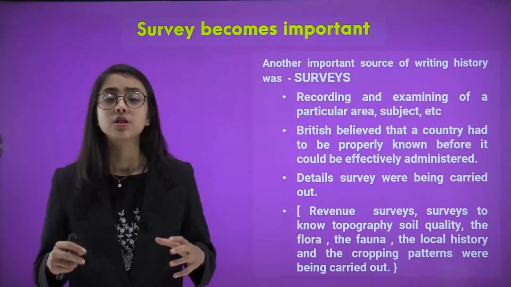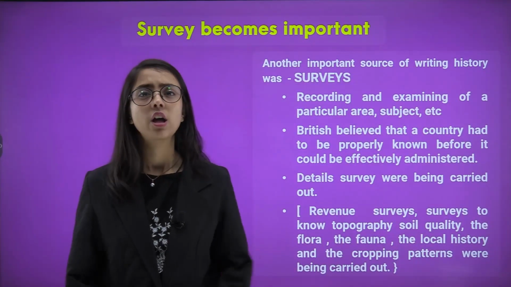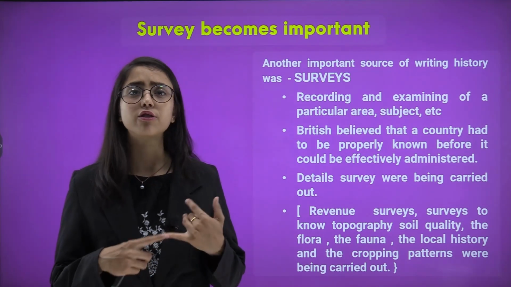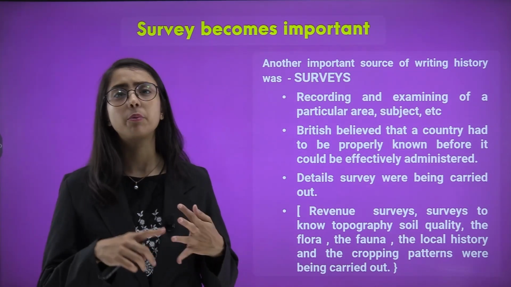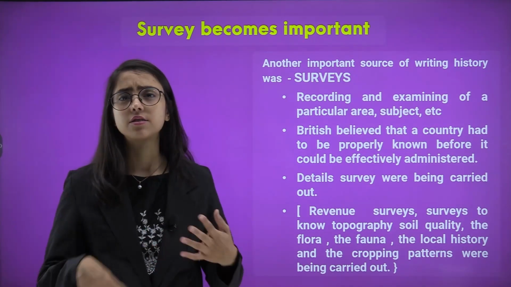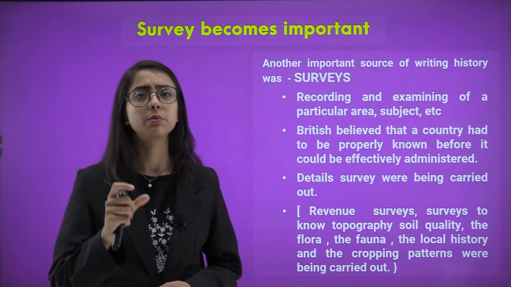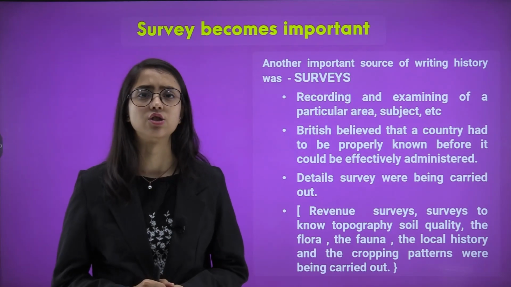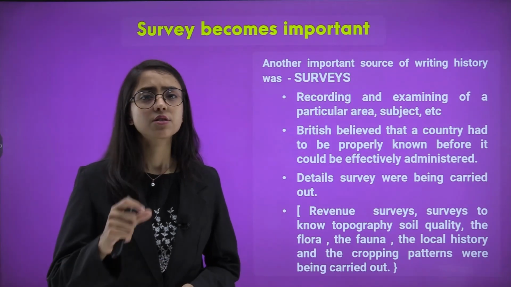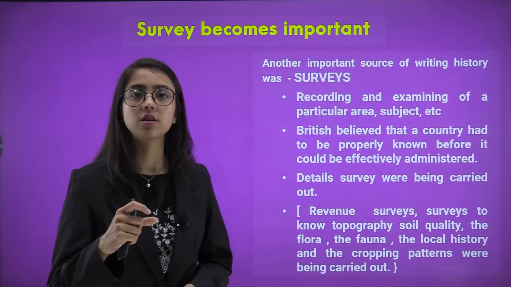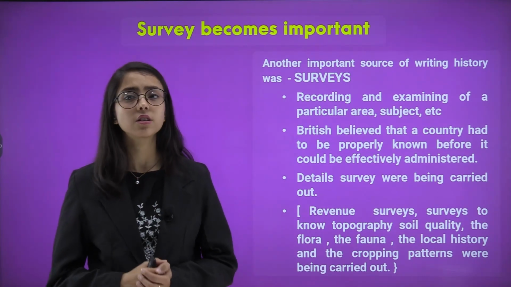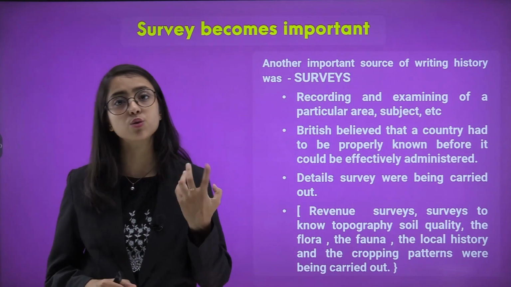So survey becomes important. Now we have discussed different kinds of records, how they were maintained, the printing press, calligraphists, etc. Now what is a survey and how did it become important in the colonial period? Another important source of writing history was through surveys.